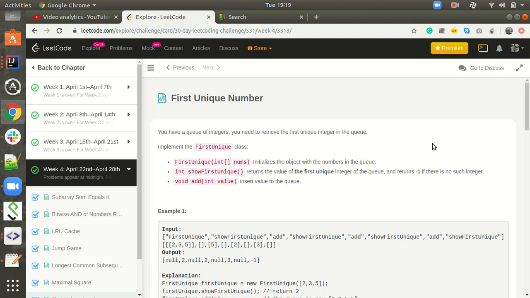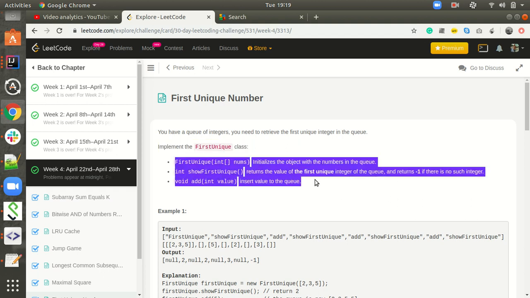Hello friends, today we are solving the first unique number question, which came today only in the LeetCode 30 days challenge. In this you are given a queue of integers, and you need to retrieve the first unique integer in the queue. So you need to implement the FirstUnique class. In the FirstUnique class we must implement these three operations.